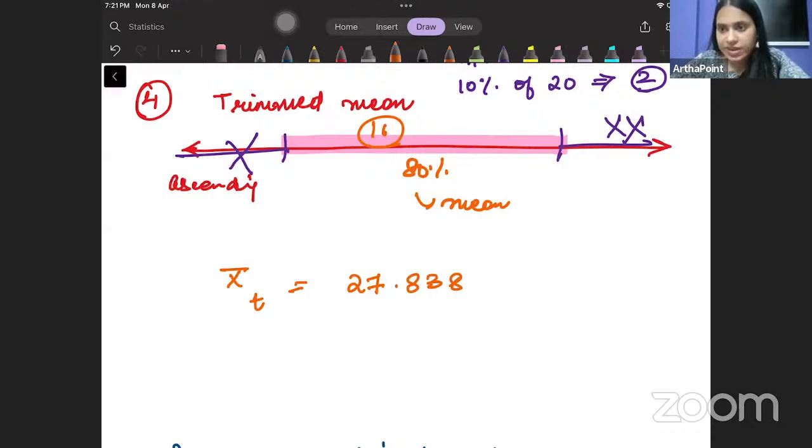Now listen very carefully, okay, what we want to do in this case. So we are getting different values and all these values are called the measures of central tendency. चाहे मैं mean निकालूं, median निकालूं, mode निकालूं, extreme average निकालूं या trimmed mean निकालूं, all of these are different ways to find out the center. एक तरीके से हम sample का center निकाल रहे हैं, right?